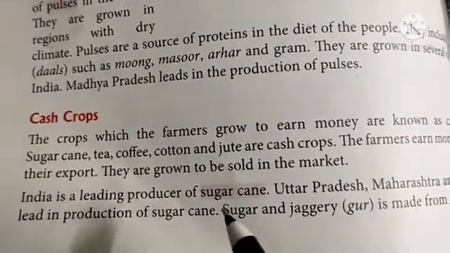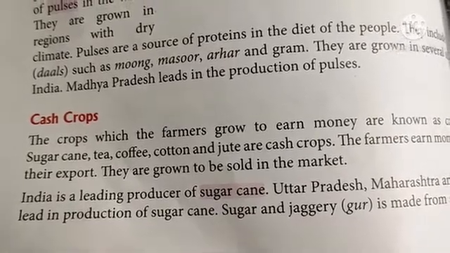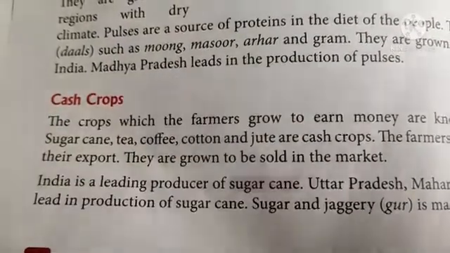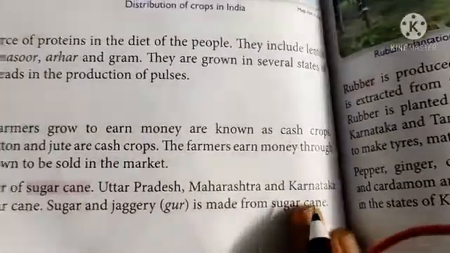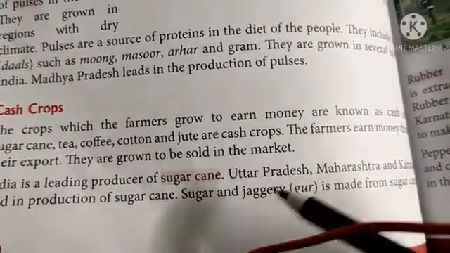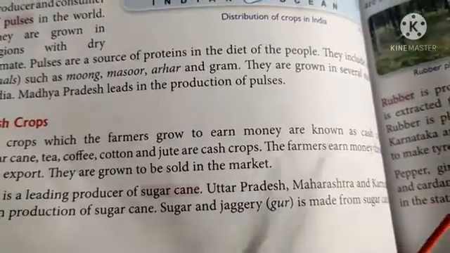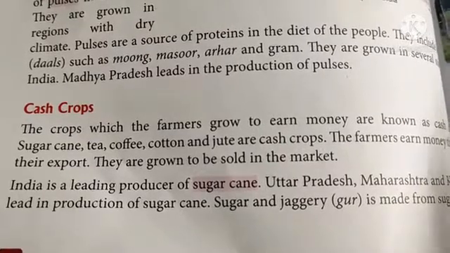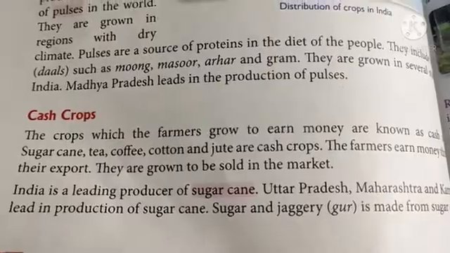India is a leading producer of sugarcane. India produces sugarcane on a large scale. Uttar Pradesh, Maharashtra and Karnataka lead in the production of sugarcane. Sugar and jaggery, that is gur, are made from sugarcane.